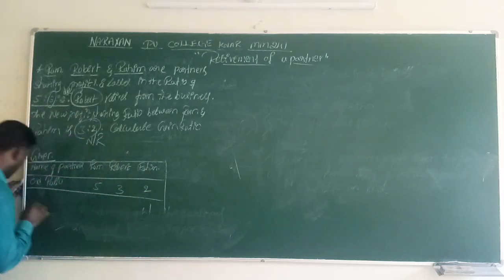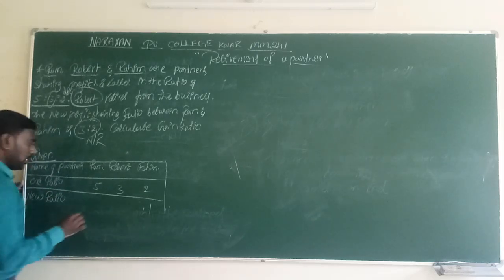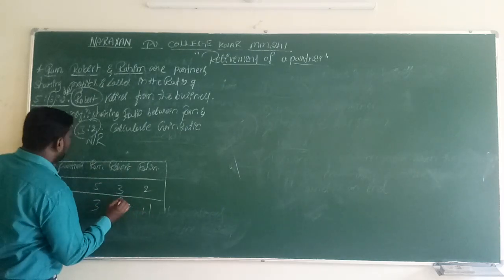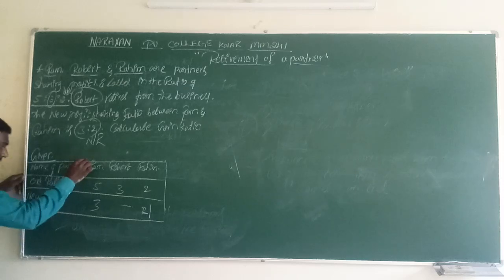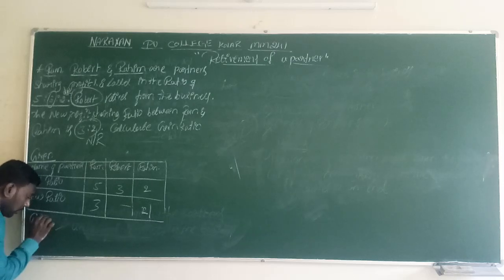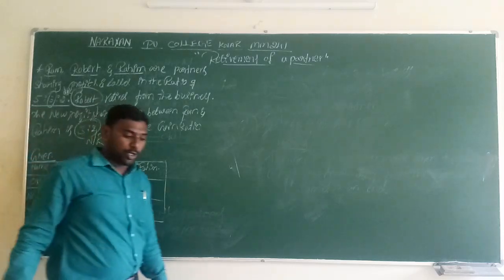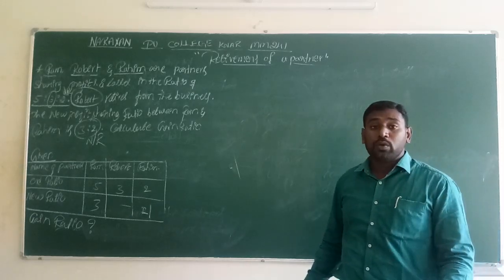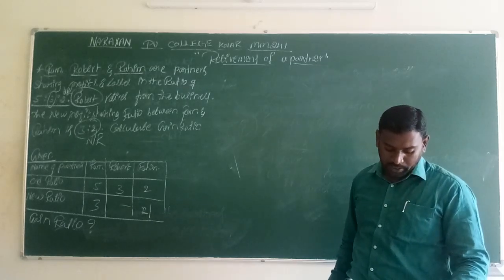The new ratio: Ram is 3, Robert is retired, and Rahim is 2, so 3:2. Now we have to calculate the gain ratio, which is a question mark. This is sufficient information in our question to calculate the gain ratio.